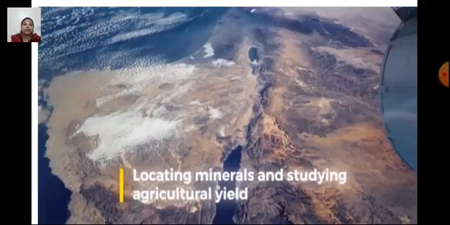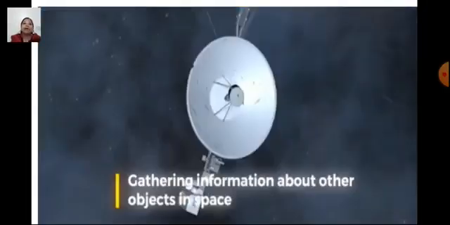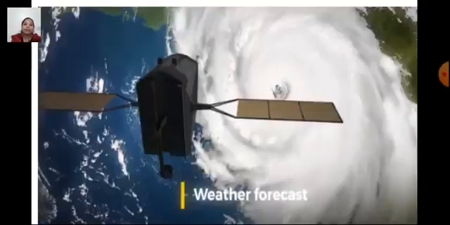Satellites also are used to help locate a particular mineral and help in studying the agricultural yield of a particular place. Gathering information about other objects in space: it captures pictures, and it helps in gathering information about other heavenly objects in space. Weather forecast, as we have already discussed, it forecasts the storms, the rain, etc., which we see in the news.